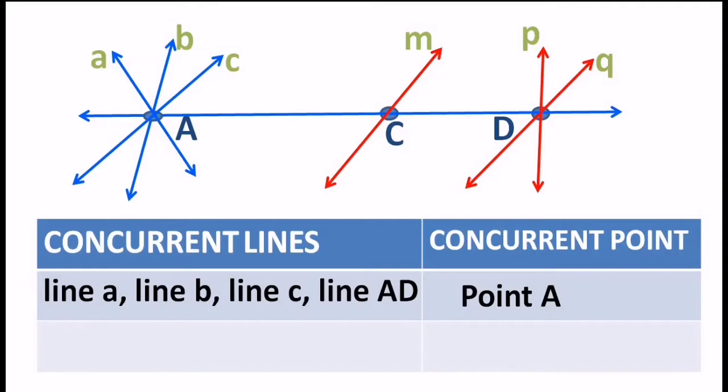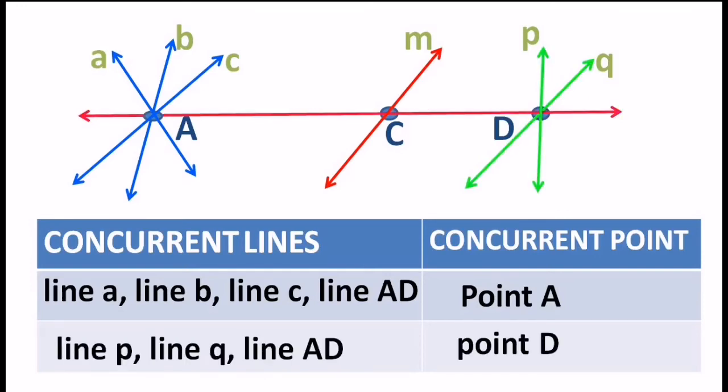Okay, and the next group of lines that we need to write, we have to find it out first of all. Can you see the group of at least three lines which are passing through the same point? Is it visible to you? Can you imagine it? Yes, of course, yes. And here is the next group, line P, line Q, and you can say line AD also, line CD also, line AC also, correct? These three are again concurrent lines, and they all are passing through point D. So point D will be the concurrent point, correct? And here is your answer. So I hope you have understood this part.